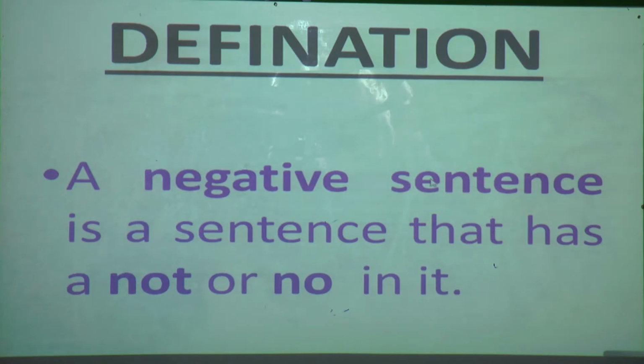So it is very necessary that you first learn this definition, which you can find in your book on page number 15, in the pink block. In every lesson there is one definition in a pink block that you have to learn by heart. So again, what is the definition of a negative sentence? A negative sentence is a sentence that has a not or no in it. Understood, students?